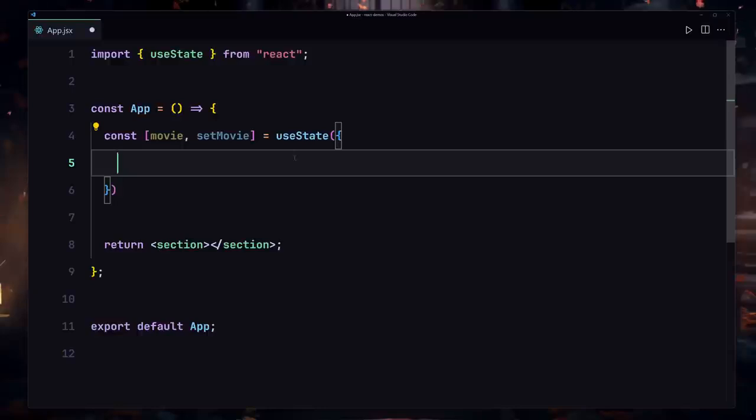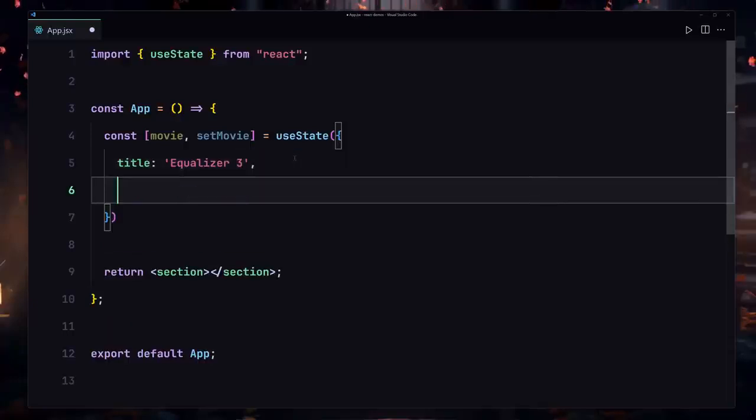And for the object, we're going to be specifying the title of the movie, which will be one of my favorite movies, Equalizer 3. And then we're going to be also providing our ratings for that. So ratings will be set to 7. I'm going to save my file. So this is how we are going to be initially providing our content for our state.